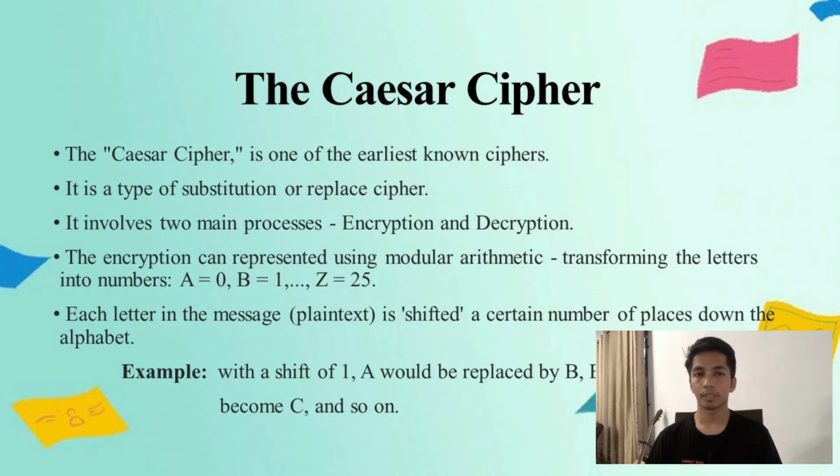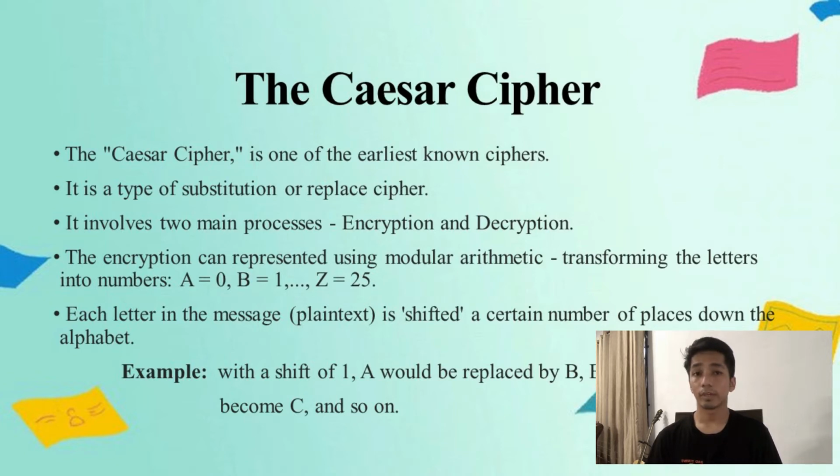The encryption process can be represented using modular arithmetic by first transforming the letters into numbers according to the scheme A equals 0, B equals 1, and up to Z equals 25. Each letter in the plain text is shifted a certain number of places down the alphabet.